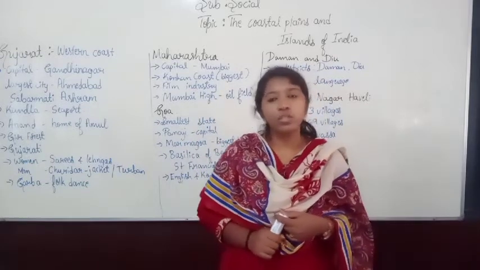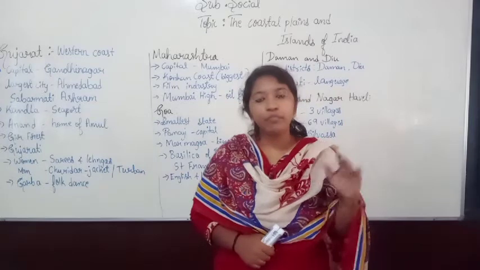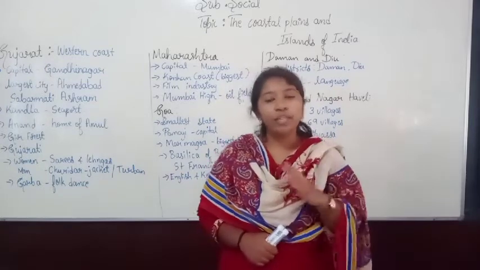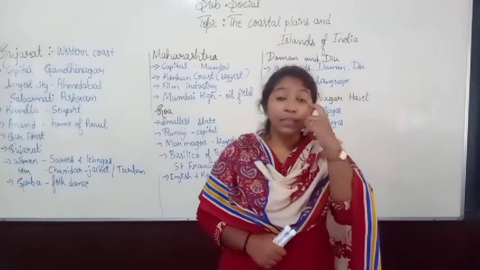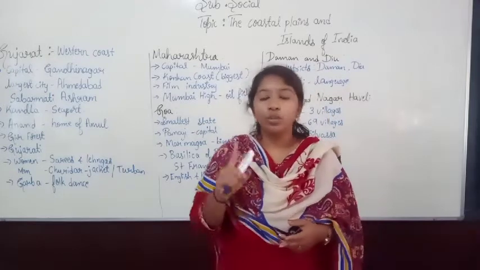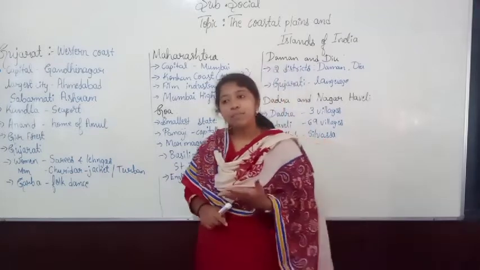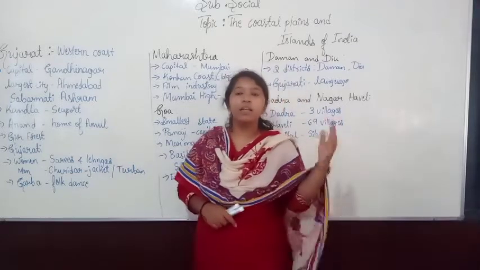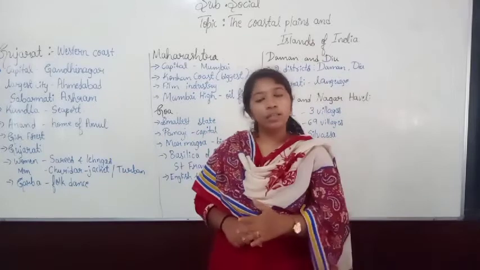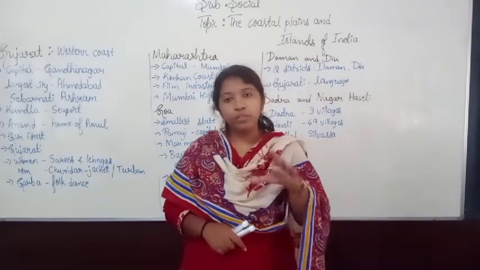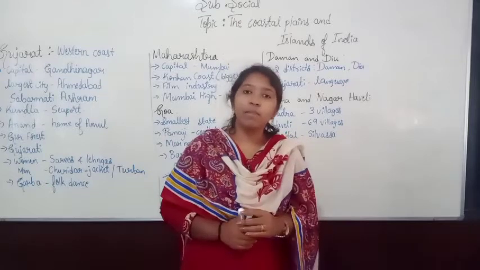The Konkan coast lies between the Gulf of Khambhat and Goa. The Malabar coast lies between Goa and Kerala or Kanyakumari.